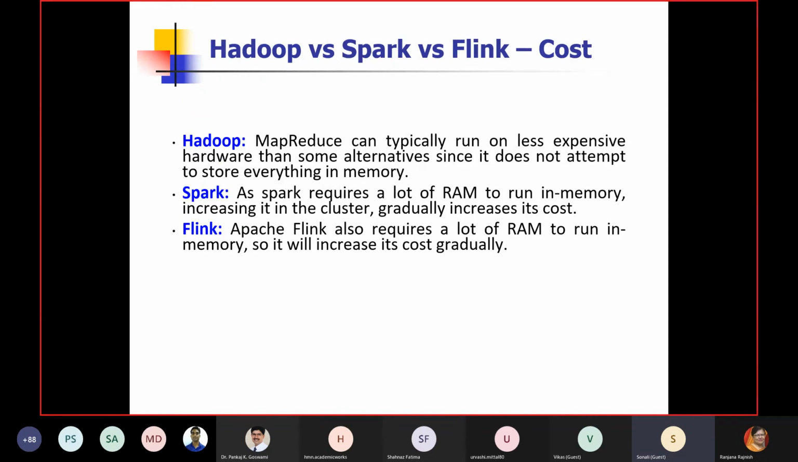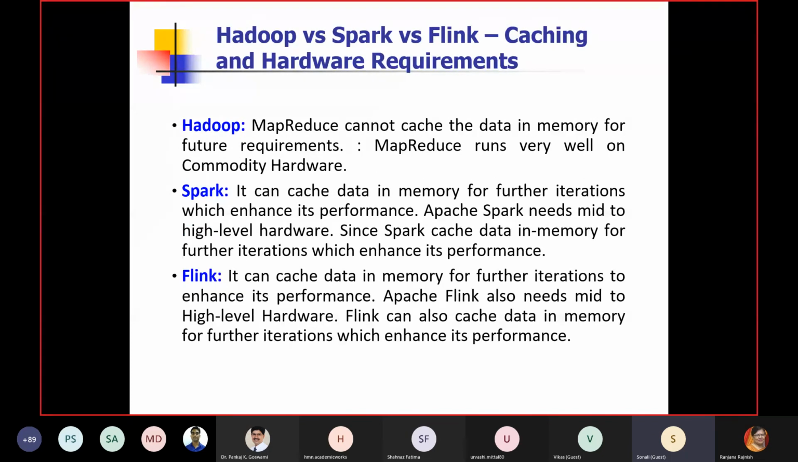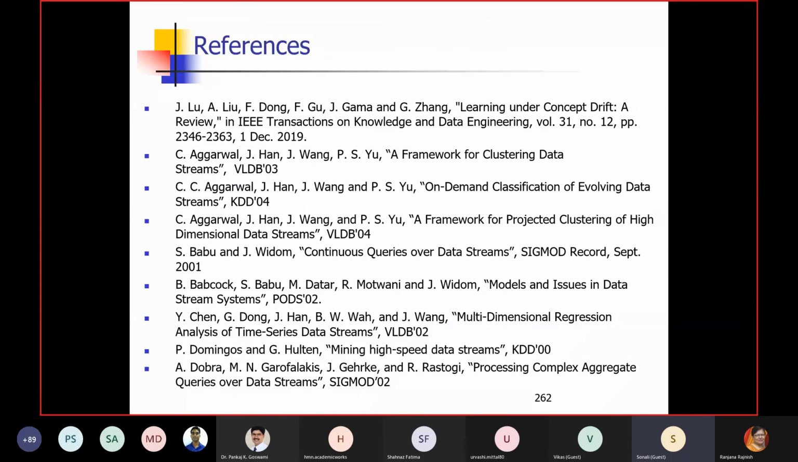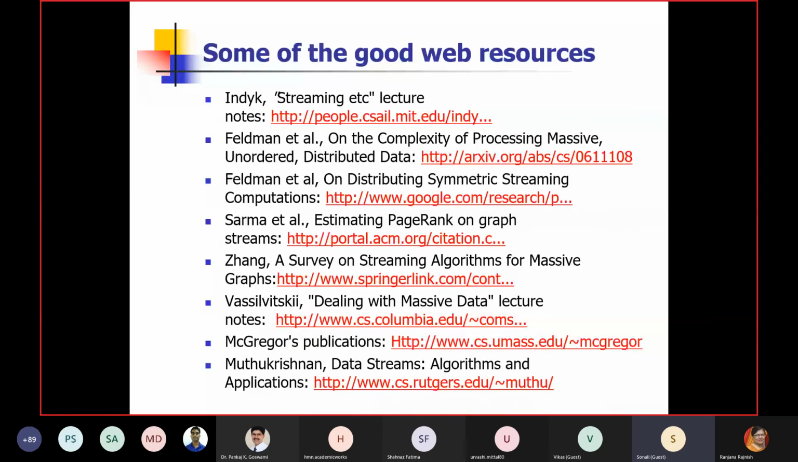Cost: these three platforms can work with commodity hardware, so no specific machines are required. The only thing is it would be good to have a good amount of RAM for Spark and Flink, and enough storage for Hadoop, but there is no restriction. You can run these three platforms with commodity hardware. Caching and hardware requirements, no as such. Okay, fine, so these are all the references.